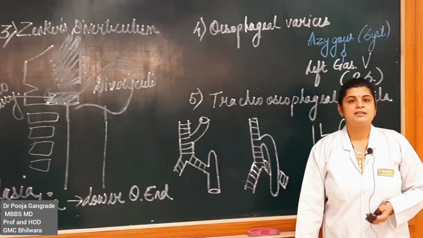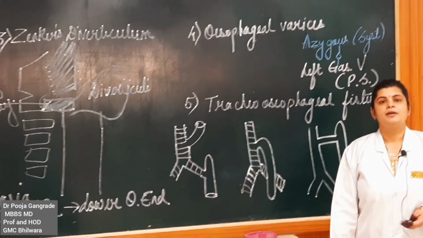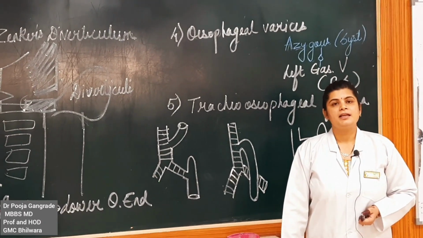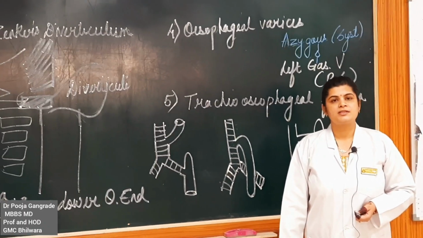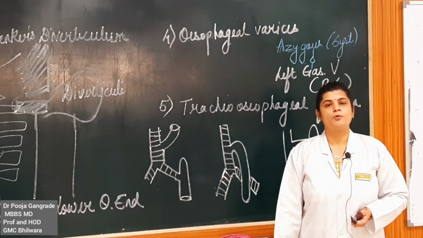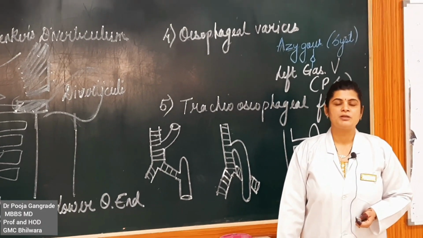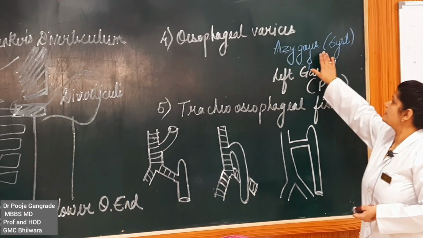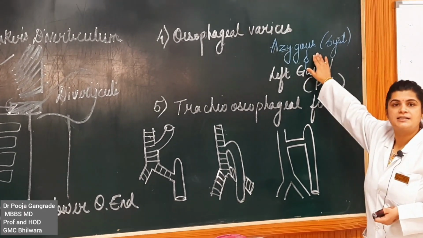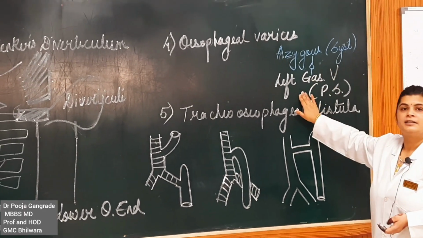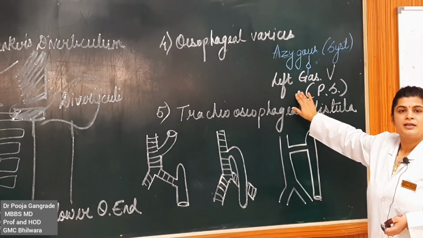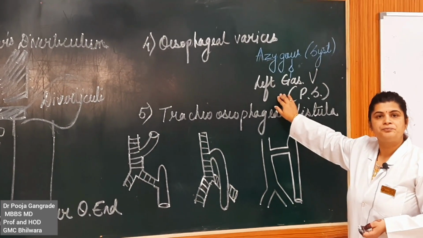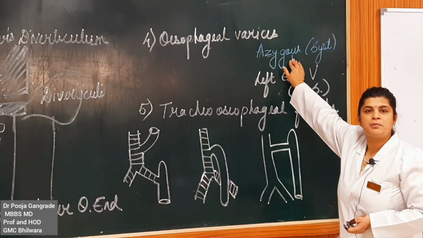Esophageal varices, these are very important places of portocaval anastomosis. In the abdominal part, we've got two systems of veins. One is the portal vein and the other is the systemic venous supply. So, the lower end of the esophagus is drained by the azygos vein and the left gastric vein. The left gastric vein is a part of the portocaval system, whereas the azygos system is a part of the systemic venous system.